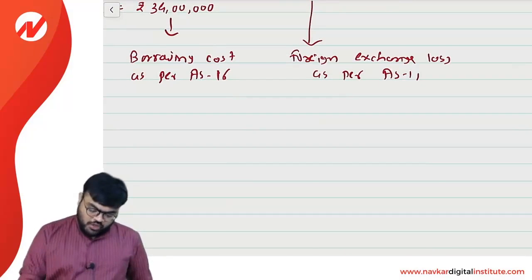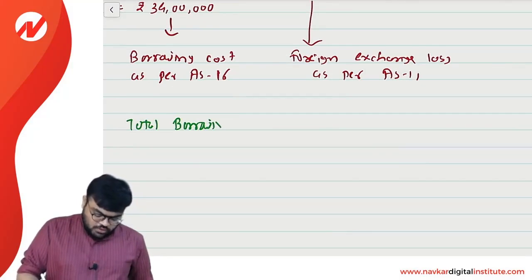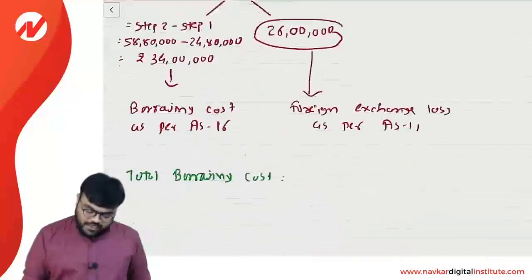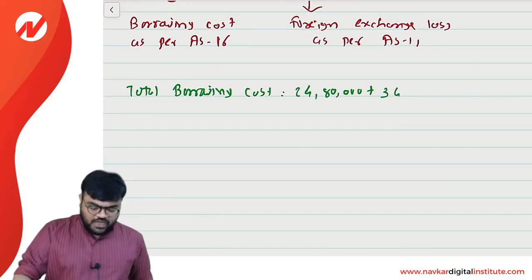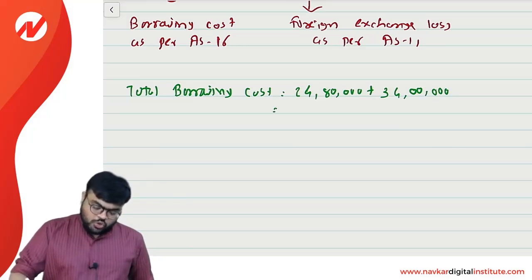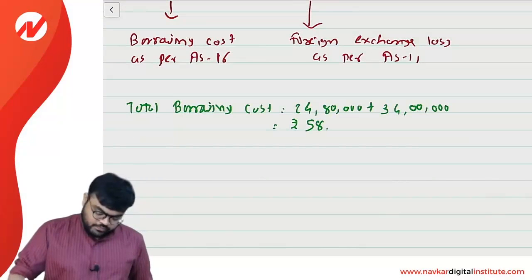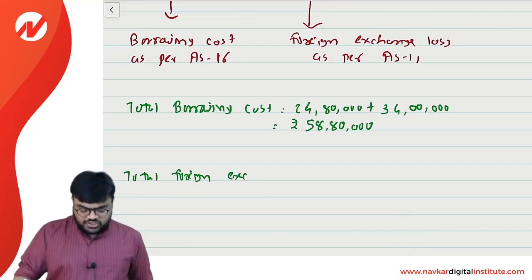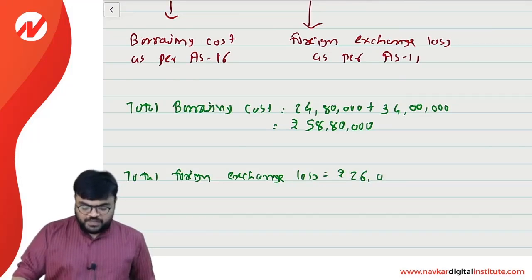Clear? So if you want to know, your total borrowing cost will be as per step number 1, your answer 24,80,000, and as per step number 3, the 34 lakh will be considered as borrowing cost. So total borrowing cost will be considered as 58,80,000. Clear? And then we will consider the total foreign exchange loss, and your answer will be rupees 26 lakh.